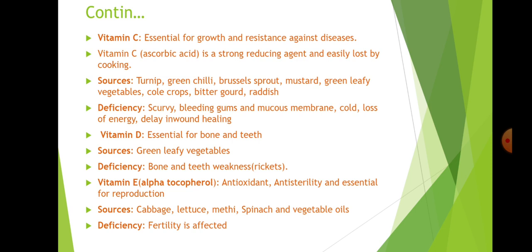Next, vitamin C, essential for growth and resistance against diseases. This must be remembered: vitamin C increases immunity. Vitamin C, ascorbic acid, is a strong reducing agent and is easily lost by cooking. Vitamin C containing vegetables cannot be cooked; they must be eaten raw, because it is water soluble and a strong reducing agent, easily lost by cooking. Sources: turnip, green chili, green leafy vegetables, bitter gourd, radish, and mustard are important sources of vitamin C.